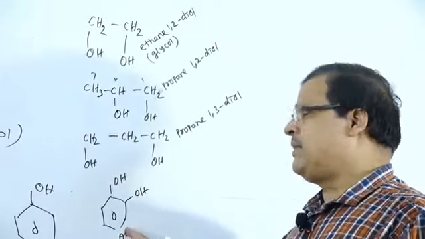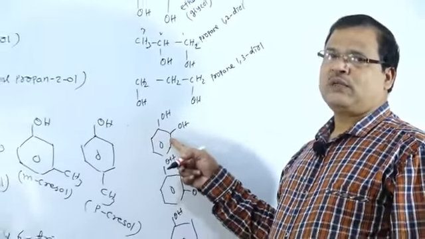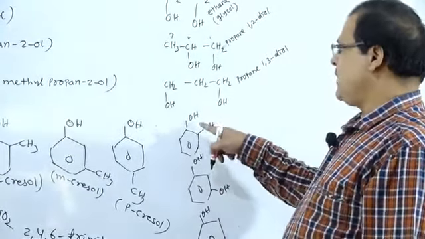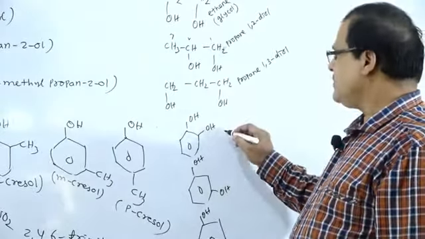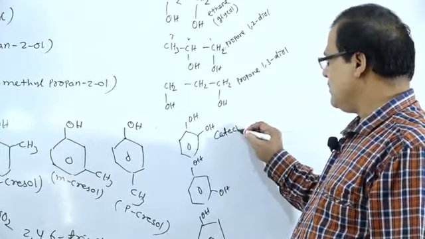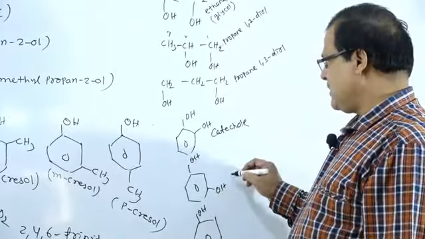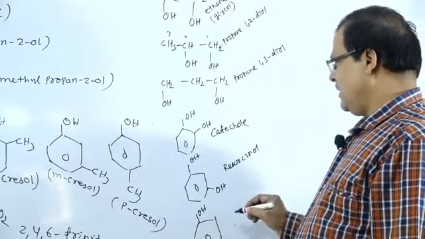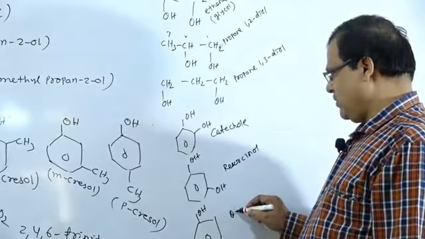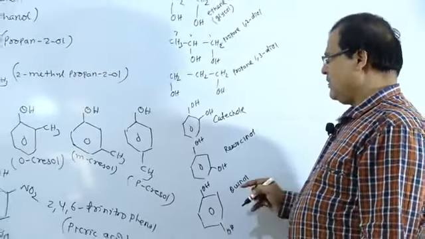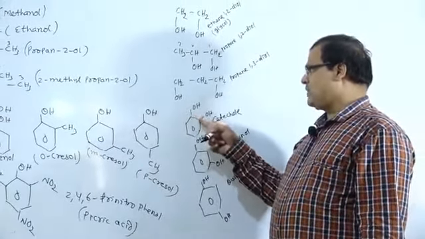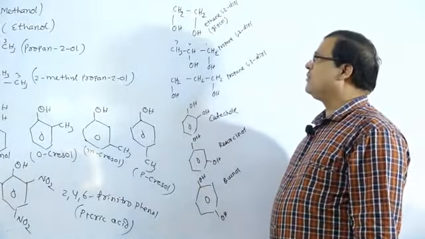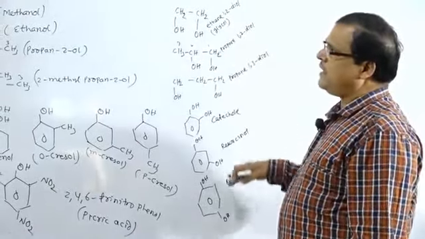And if we take the case of two OH groups at ortho position or at meta position, whenever there is the presence of two OH groups at the ortho position, it is known as catechol. At the meta position, resorcinol, and at the para position, that is quinol. Two OH groups at the 1,2 position, ortho, catechol; 1,3 position, resorcinol; 1,4 position, that is quinol. So this is regarding dihydric alcohols.